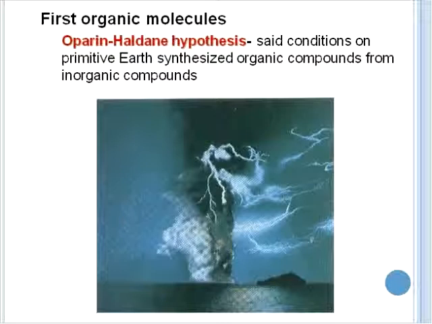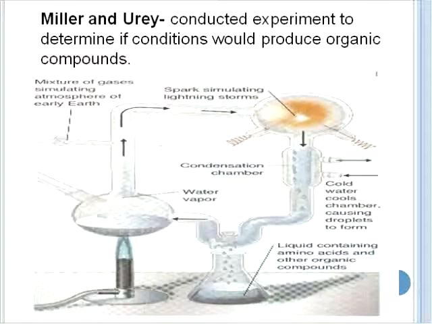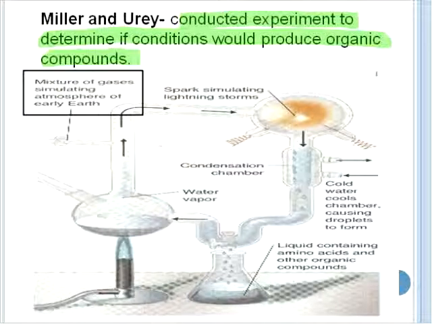So the Oparin-Haldane hypothesis is that conditions on primitive Earth synthesized organic compounds from inorganic ones. Miller and Urey did experiments to determine if conditions could possibly produce organic compounds. They took a mixture of gases that were deemed to be present in the Earth's early atmosphere.